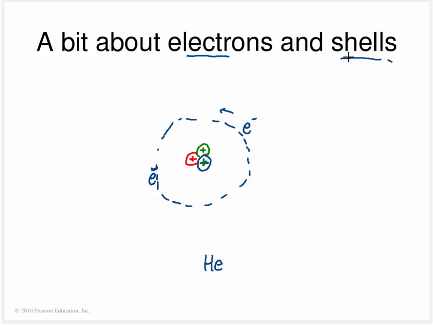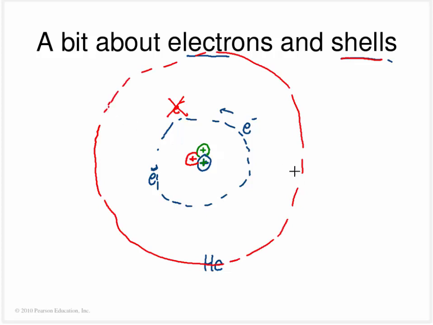Now, if I were to add a third positive charge, well, it turns out that there's a certain number of electrons that can live inside of these shells, so there's no more room in this orbit for a third electron, and so it's going to populate another orbit. So it's going to populate an orbit out here, and it's going to pop out right here, and that's actually going to make it a little bit bigger.